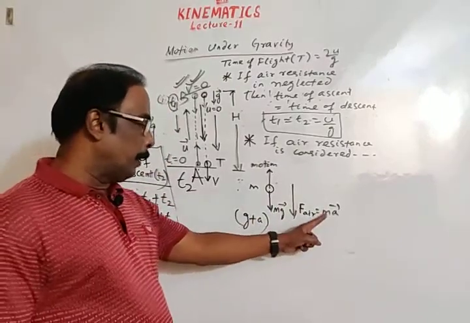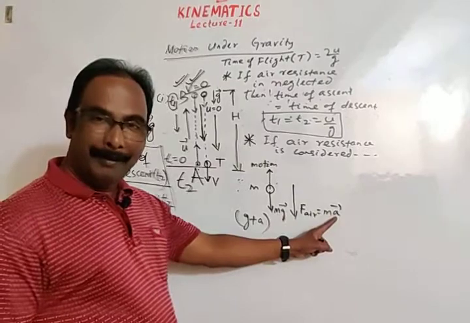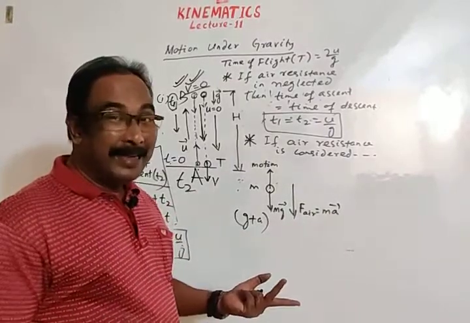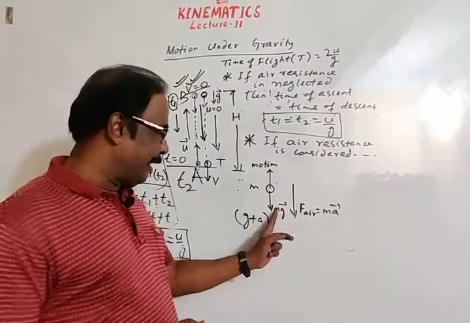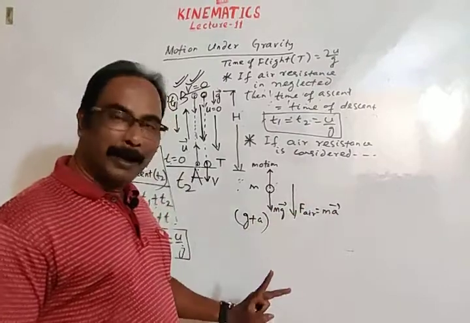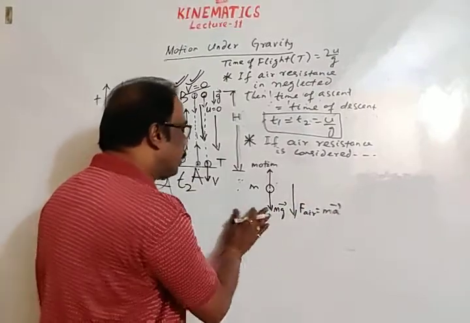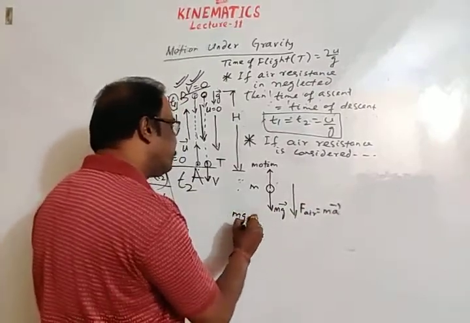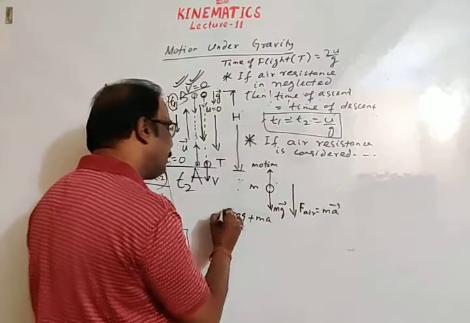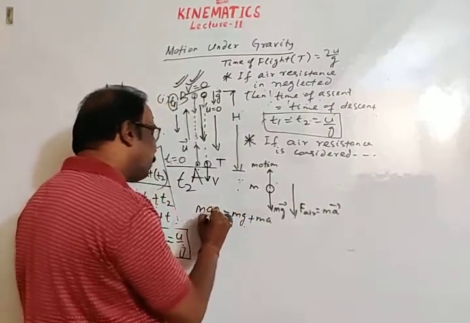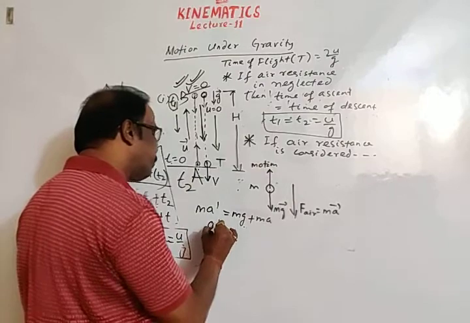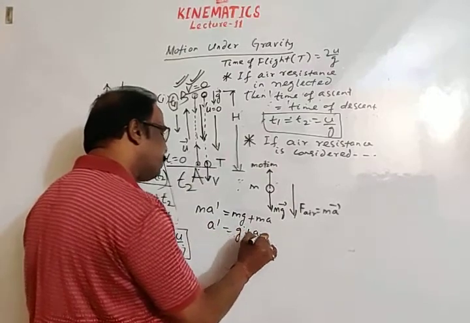Total force in downward direction is mg plus ma. Then acceleration is mg plus ma divided by mass. Then the resultant force in downward direction, let it be ma dash, then a dash is equal to g plus a.